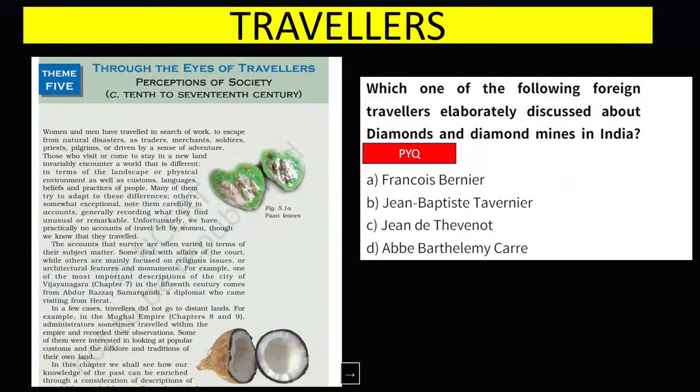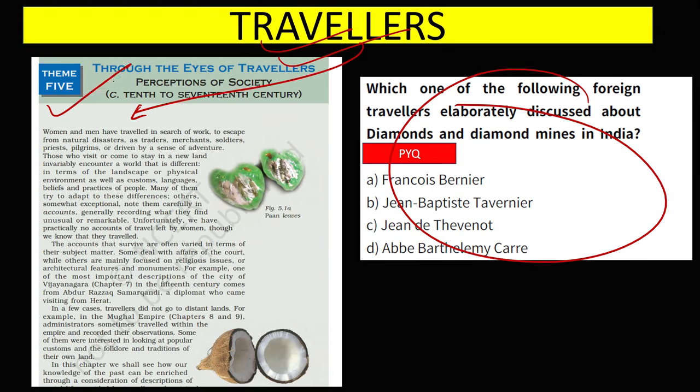Next, guys, you can see travelers. Travelers' accounts are also very popular in the prelims examination. You can see this question. For travelers' accounts, you have to read only one chapter, which is Themes in Indian History. You can see this Theme 5, Through the Eyes of Travellers. Most of the questions are coming from this.